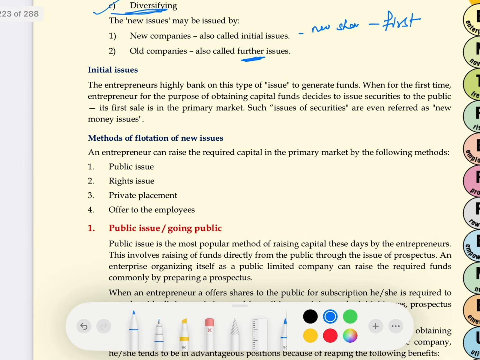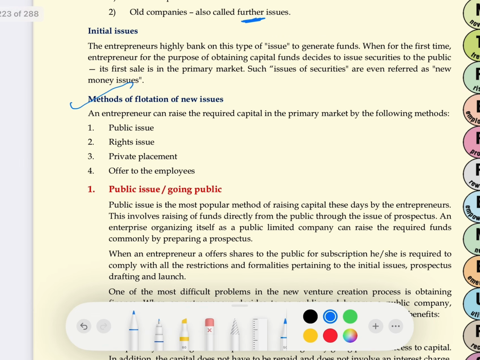Then we have methods of flotation. There are 4 methods of flotation: public issue, right issue, private placement, and offer to employees. First of all, let's talk about public issue. When a company raises capital by issuing shares in the market, and by issuing these shares to general public,